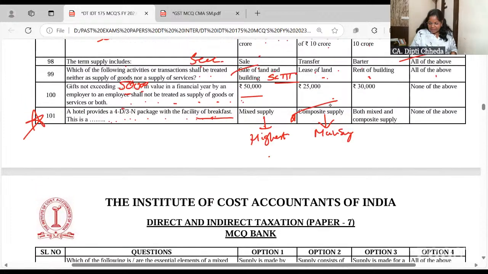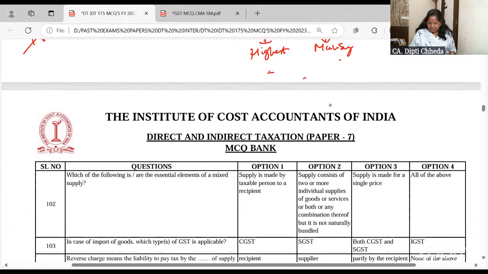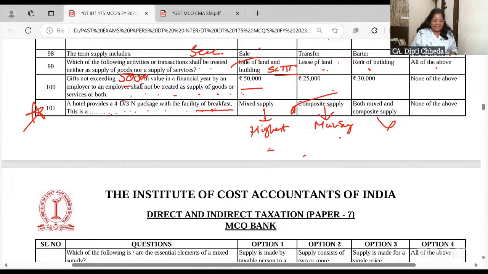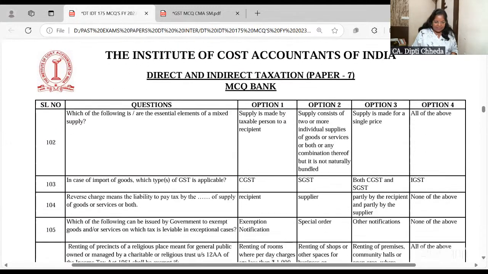I hope this is clear about mixed and composite supply. It can never be both mixed and composite supply here. Clear? Right. Which of the following are essential elements of mixed supply? Supplies made by a taxable person, supplies made at a single price, and supply consisting of 2 or more items sold in combination, but not naturally bundled. They can be sold individually. Then they are called mixed supply.